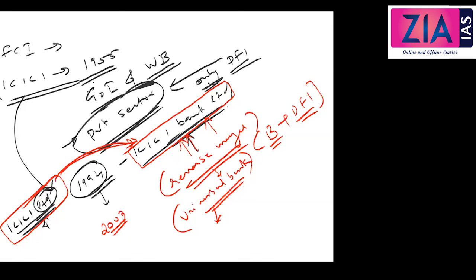Okay. So now almost all the commercial banks are universal banks, but the specialty here is ICICI was the first one. That's why we are discussing this now. Okay. So that's about the ICICI.